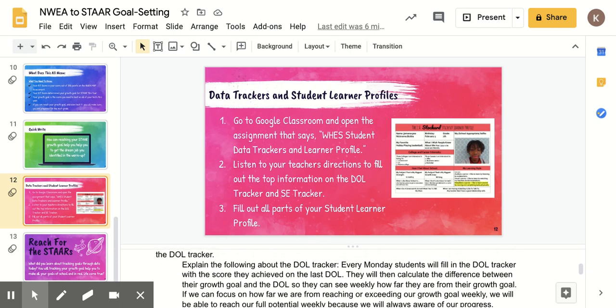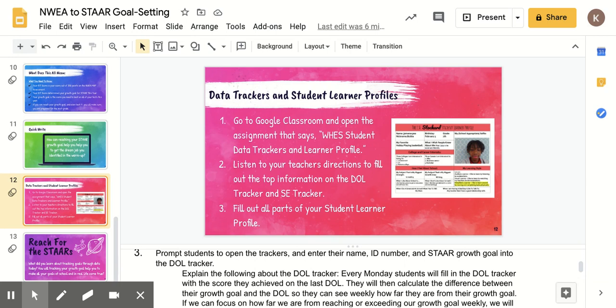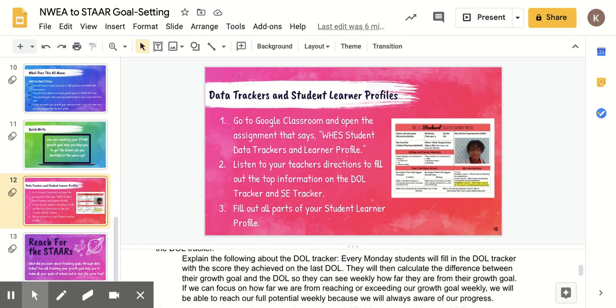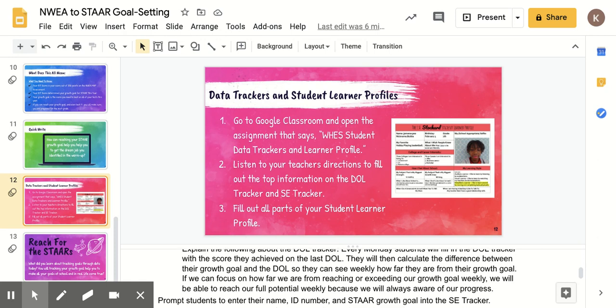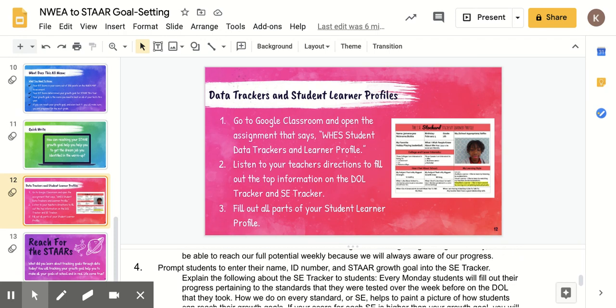This is where speaker notes are very important. While they only need to put in their name, ID number, and goal, please explain the DOL tracker that they will fill out every Monday and calculate the difference between their growth goal and DOL scores so they can see how far they are from their growth goal on a weekly basis.